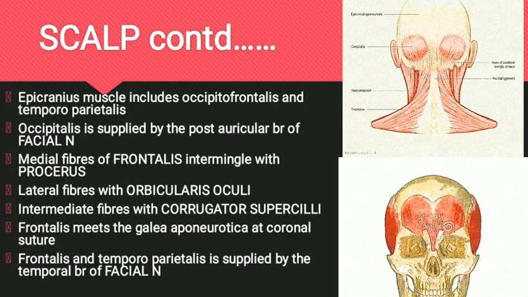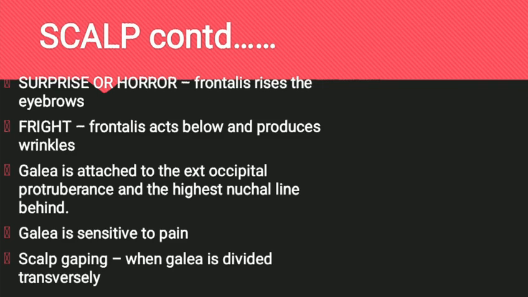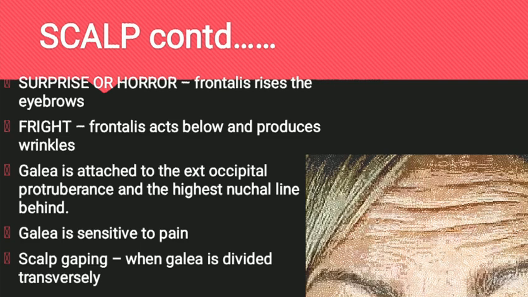The temporoparietalis arises from galea and gets inserted to the root of the auricle. It is also supplied by the temporal branch of the facial nerve. The frontalis muscle, when it raises the eyebrows, expresses surprise or horror, and when it acts from below, it produces transverse wrinkles and expresses fright.